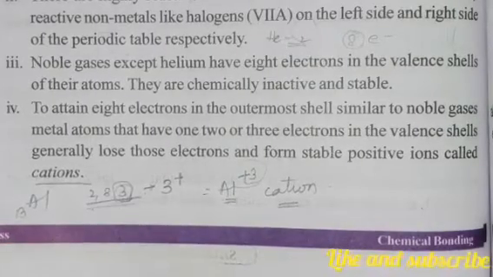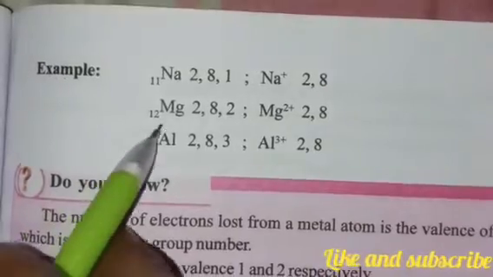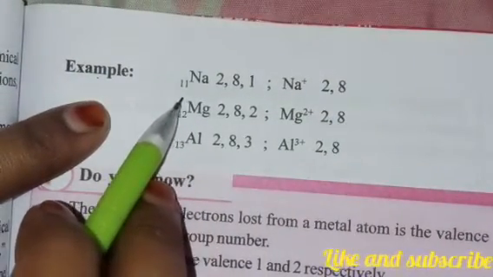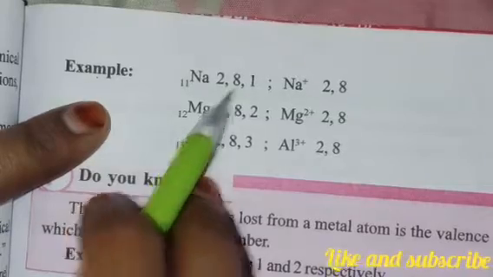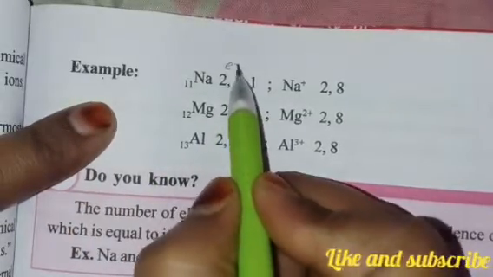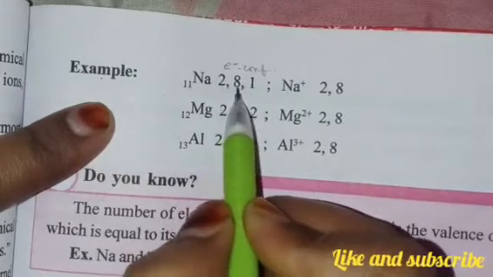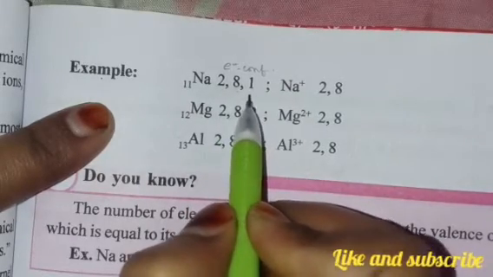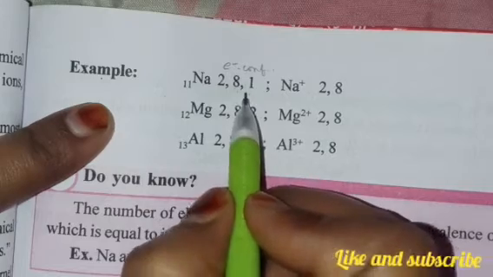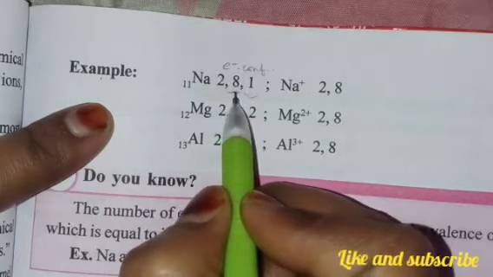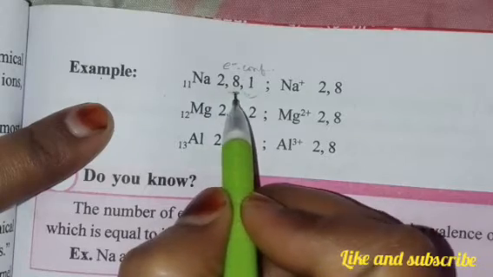Okay, children. Now you see here the example, they have given sodium. Sodium's atomic number is 11. So how will we write the electronic configuration? It is 2, 8, 1. Now when you remove this one electron from the outermost shell, it gains a strong electronic configuration of 8.